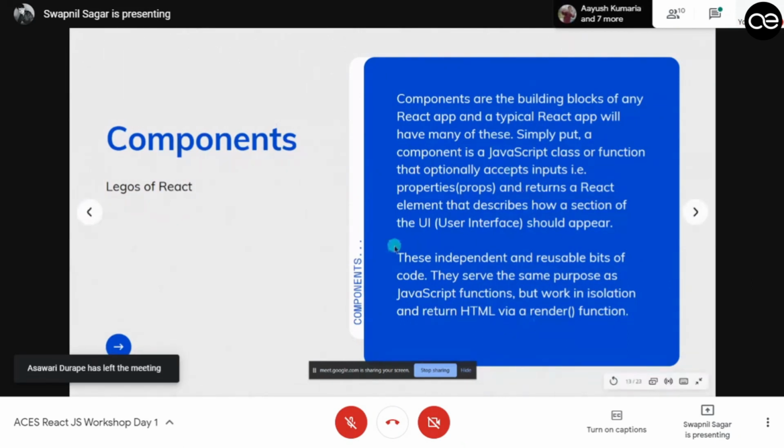It is an independent and reusable bit of code. So components are reusable. You can use one single component in multiple parts of your web application. And it is also used in the render function. So what is the render function? Anything you write inside a render function will be shown in your web application. And anything you write outside the render function will act as JavaScript, so it will work in the backend.